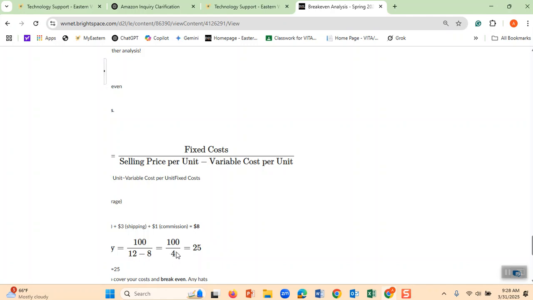But this profit is not in my pocket yet because I have to use it to cover my fixed costs. I divide my fixed cost by this 4, I get 25, which means if I sell 25 hats, this 25 multiplied by 4 is 100. That $100 covers my fixed cost. Anything beyond 25 is profitable for me. 25 hats is my break-even point. Therefore, manufacturers always like to know how many they have to create, how many they have to sell, and all those numbers.